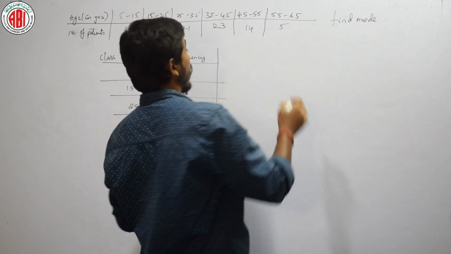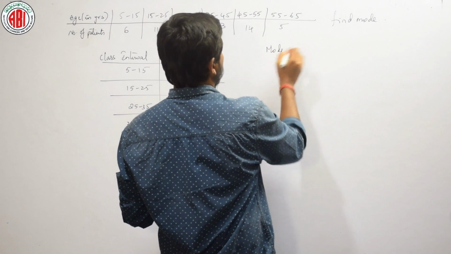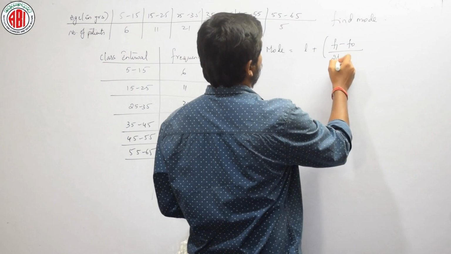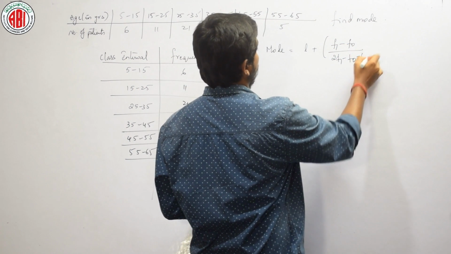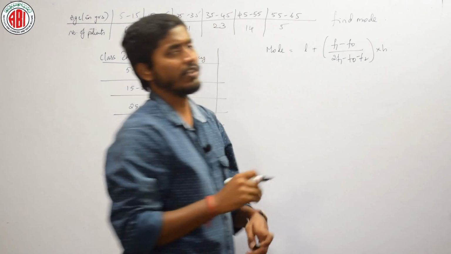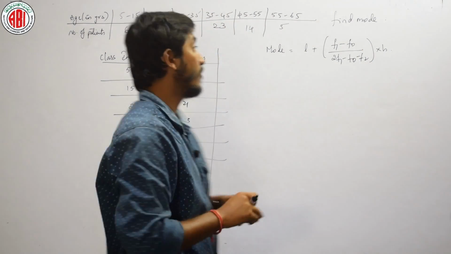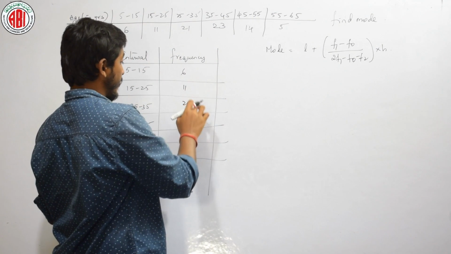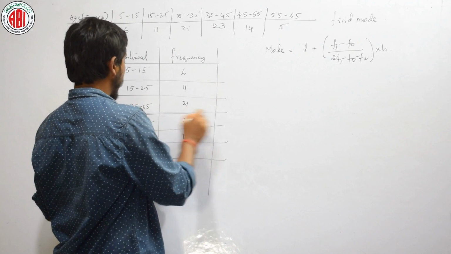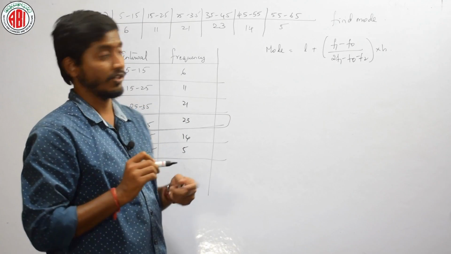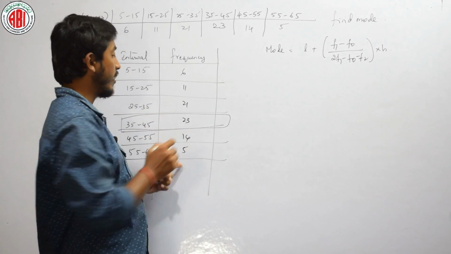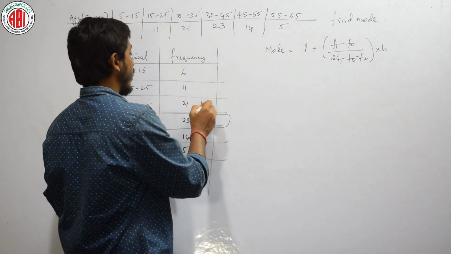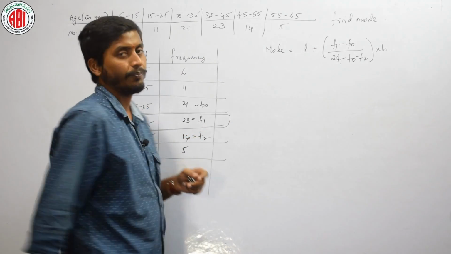Now tell me, what is the formula of mode? Mode is equal to L plus (F1 minus F0) by (2F1 minus F0 minus F2) into H. First of all, how do we choose the modal class? We choose modal class by considering its maximum frequency. Where is the maximum frequency? This is my modal class. The frequency is maximum here, right? That will be my F1, and above that will be F0 and below that is F2. Is it okay?